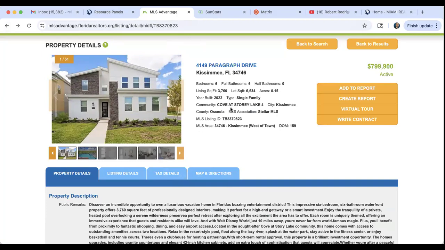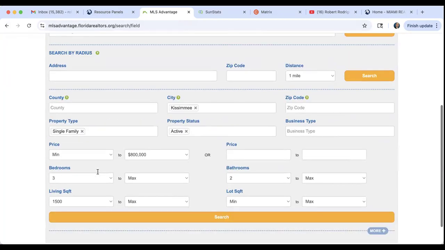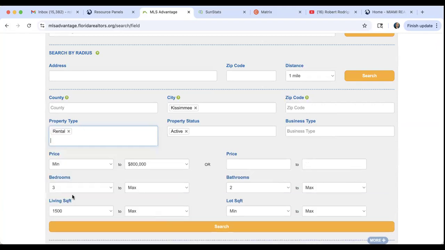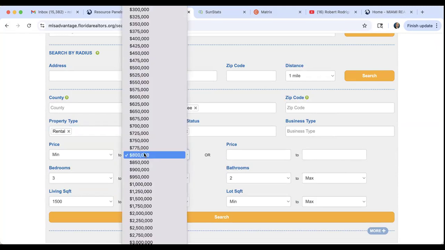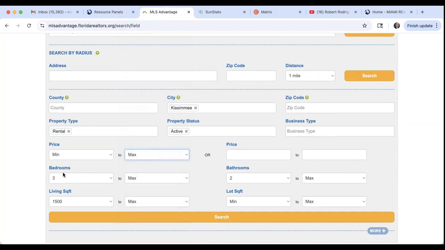Claudio, yes, rentals as well. If I go back to the search here, and we're doing Kissimmee, and you come here, you have rental. So you go to rental, and then obviously let's bring this here to a max, minimum a price, max price.